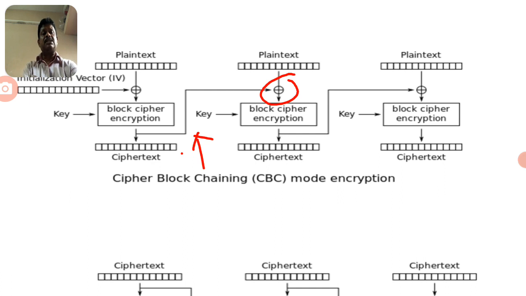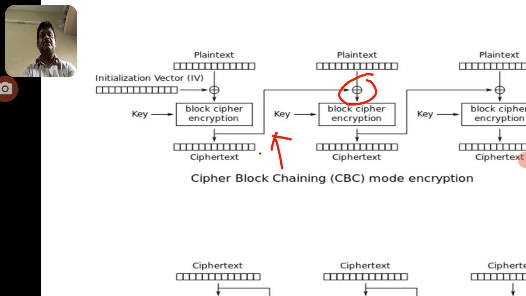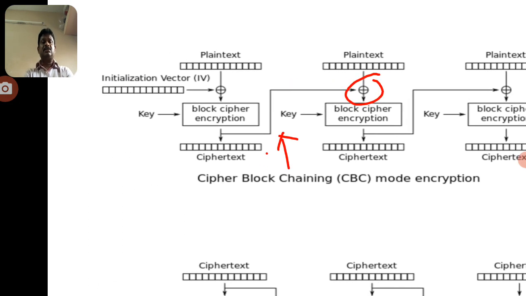But here one more concept is taken, that is the IV. IV is an initial vector. Initial vector is a type of data which arranges the information based on the plain text. Suppose the plain text is 8 bits, and we can apply the initial permutation to the 8-bit data. So the initial permutation is in one order, we can take some type of permutation.